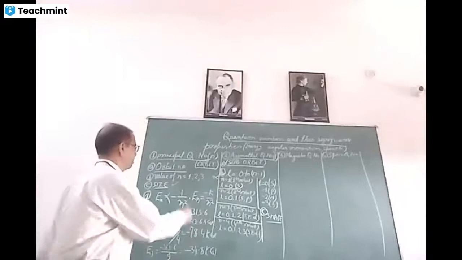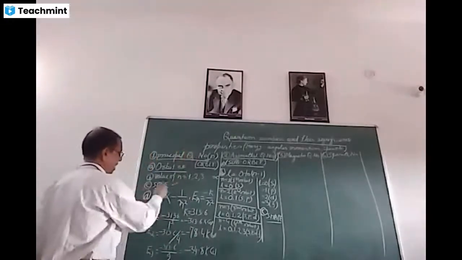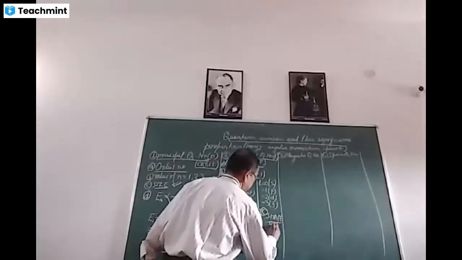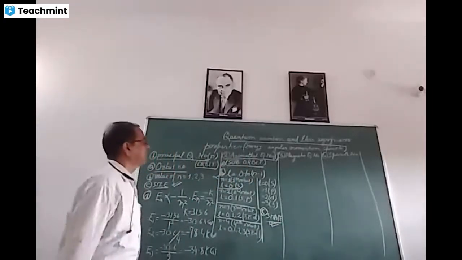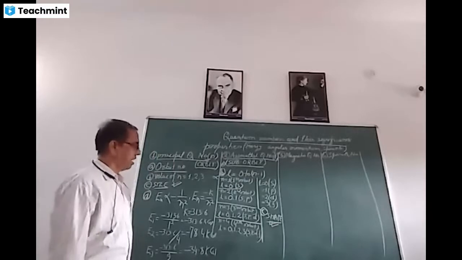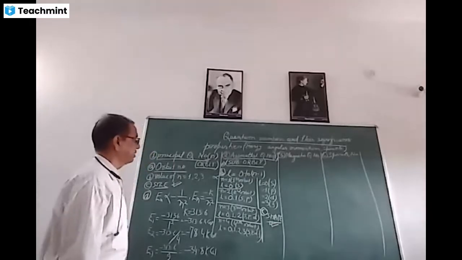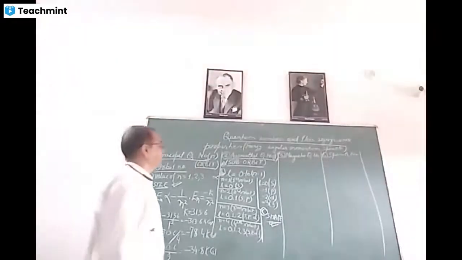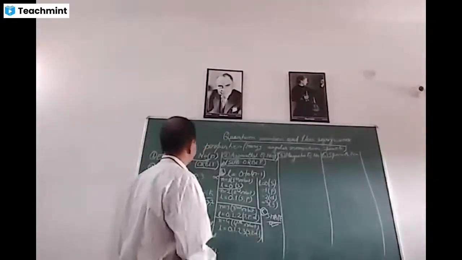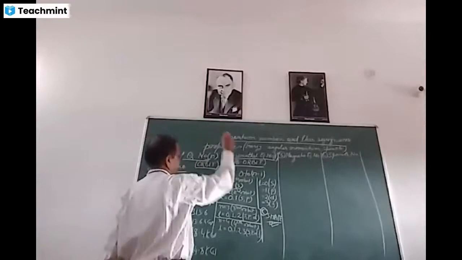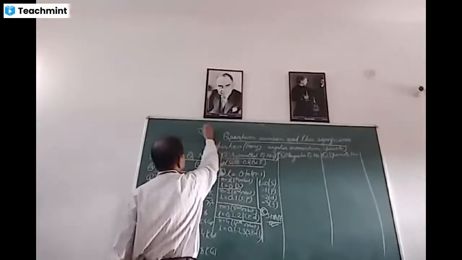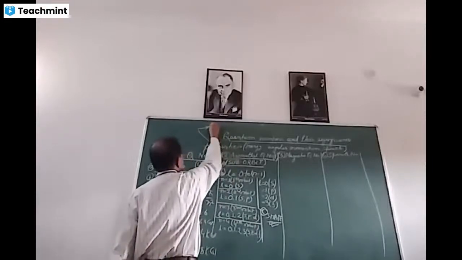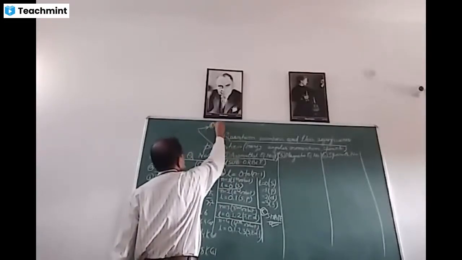The principal quantum number determines the size, and the second quantum number, azimuthal quantum number, determines the shape. And another important point regarding azimuthal quantum number is that it determines the angular momentum. Next important point is angular momentum.